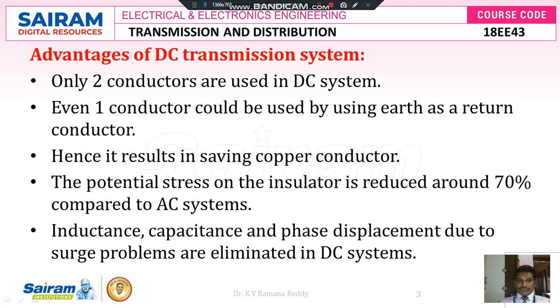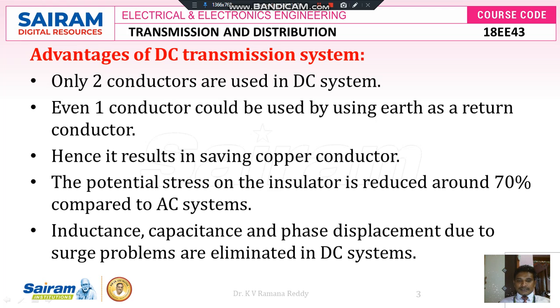Next, the potential stress on the insulator is reduced around 70% compared to AC systems, because in case of AC systems there are three conductors like R line, Y line and B line along with neutral, and more lightning strokes appear. That's why more potential stress is there on insulation, and insulation repair and replacement is required, and is around 70% when compared with an AC system.